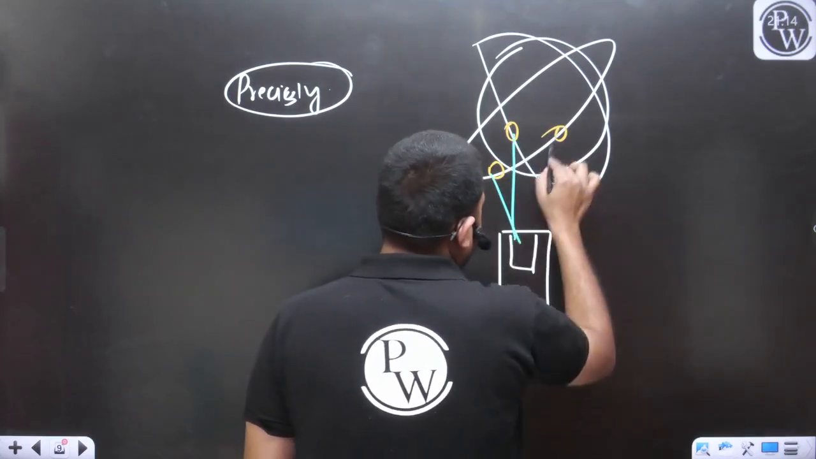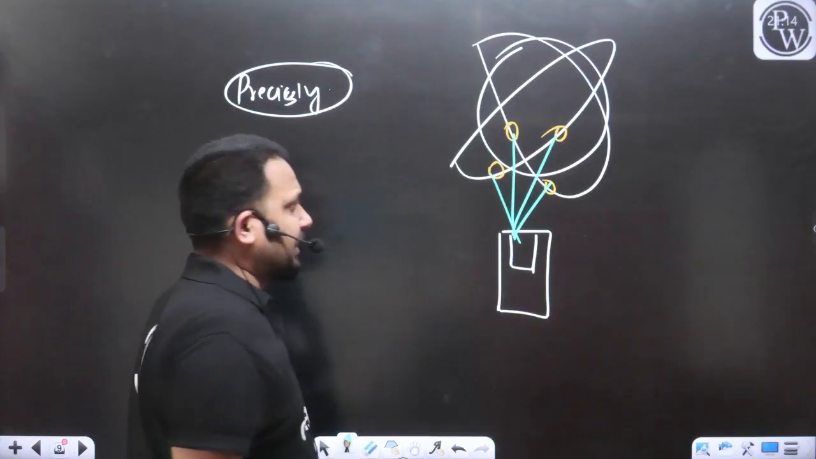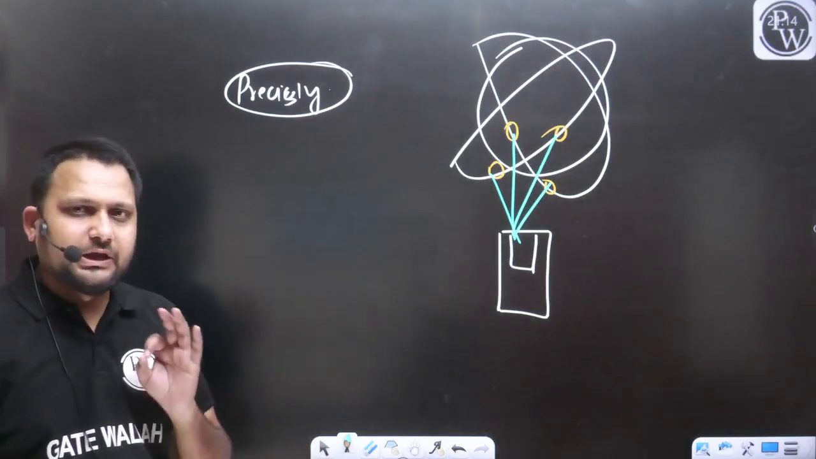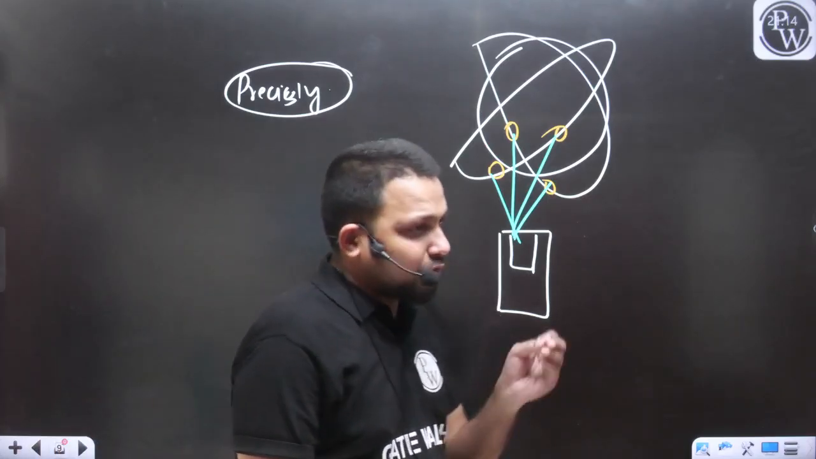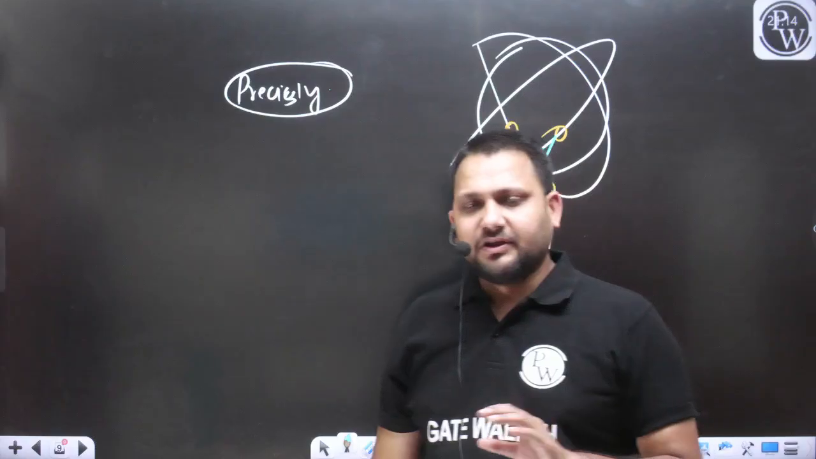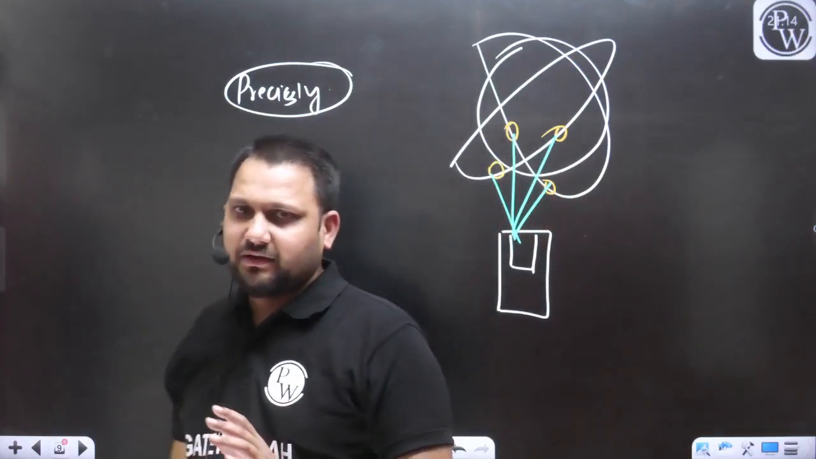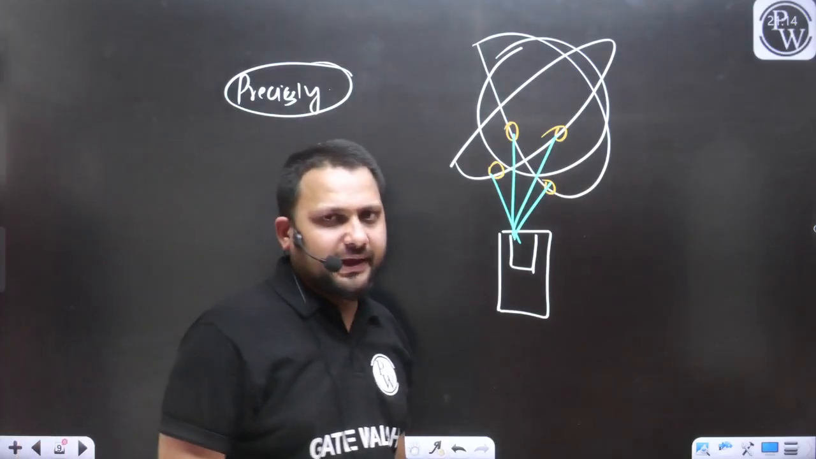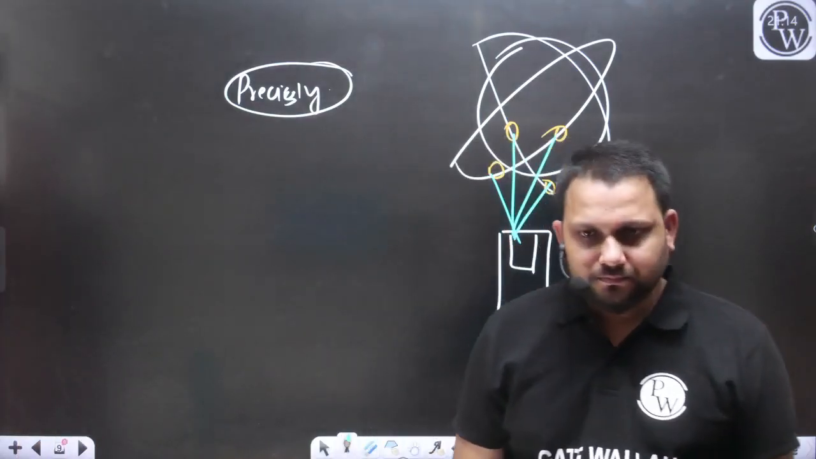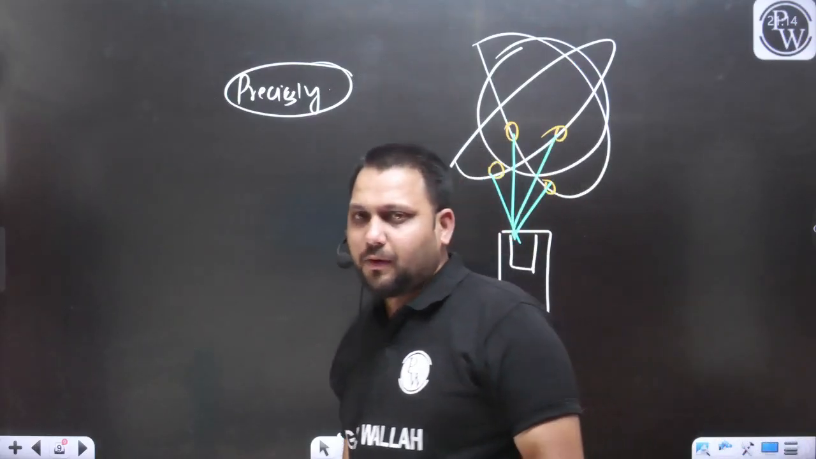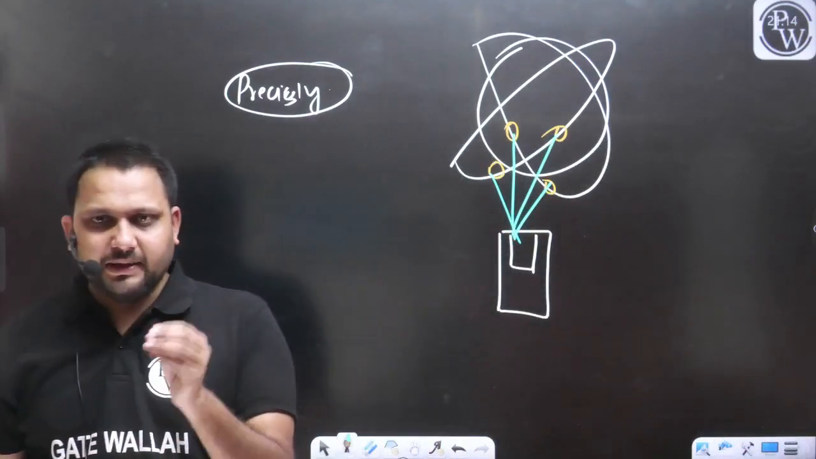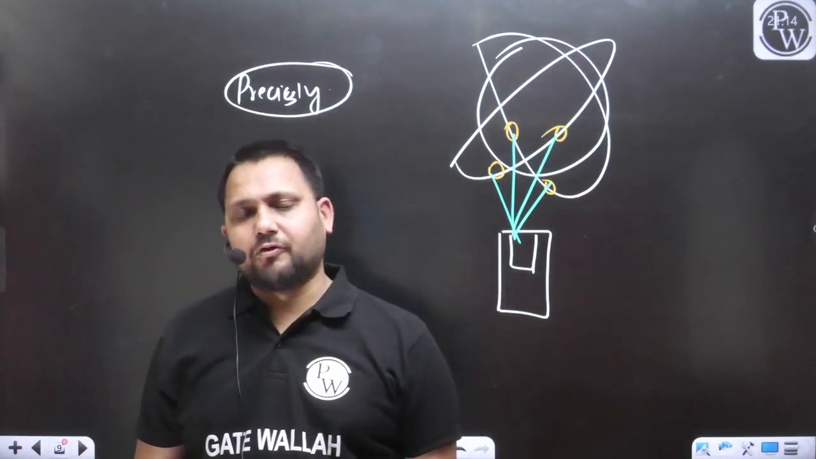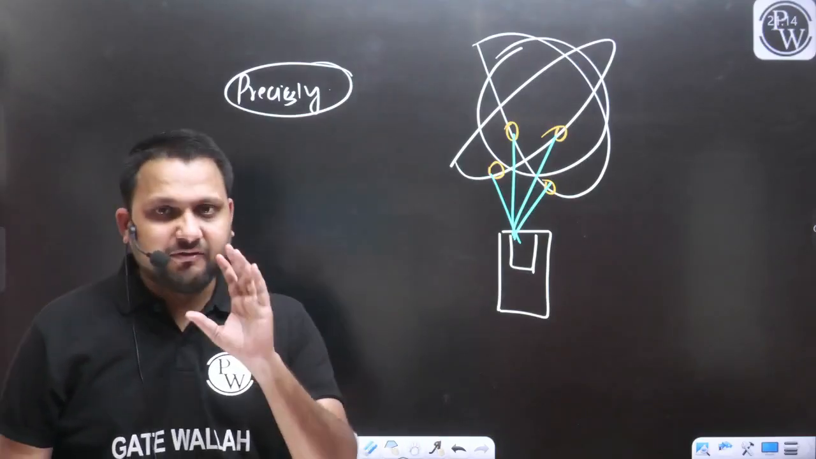So minimum 4 satellites should be connected to your receiver. Then only you can define the position accurately or precisely. If you want to just define the position, including some error, you can define the position with the help of 3 satellites also. But if I want to define the position of any point accurately or precisely, for that the minimum number of satellites required is 4.